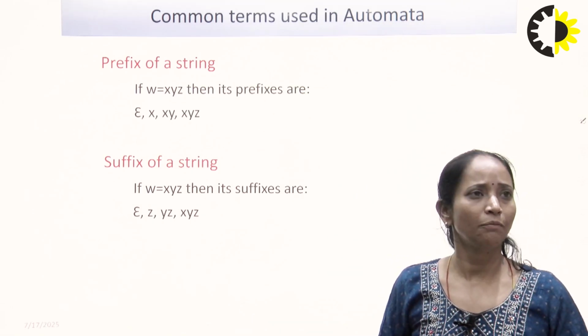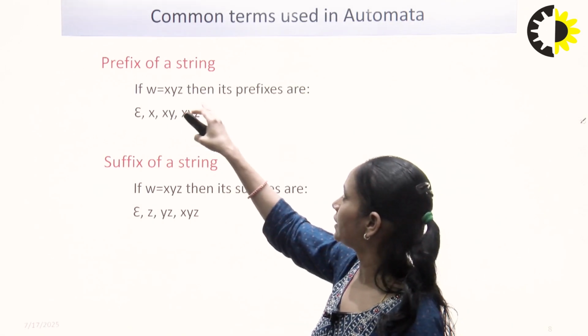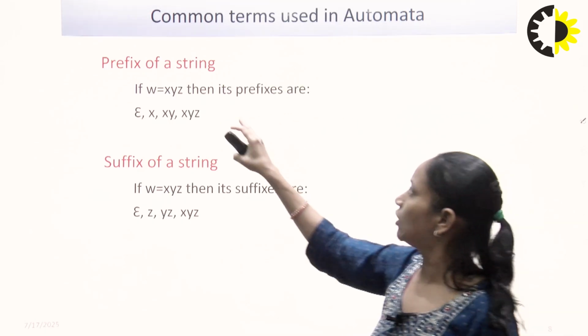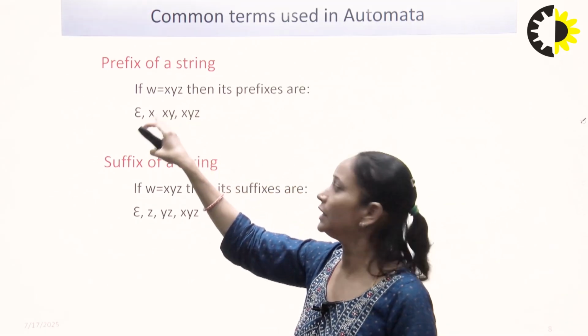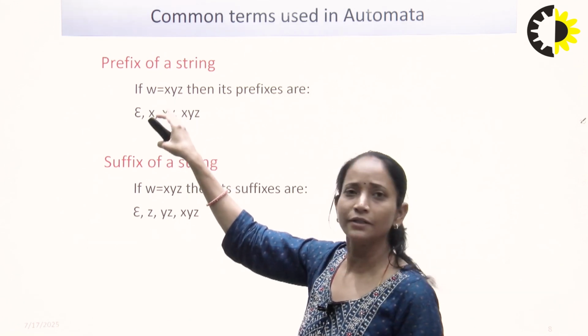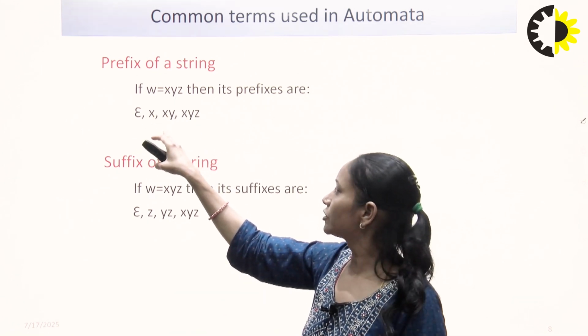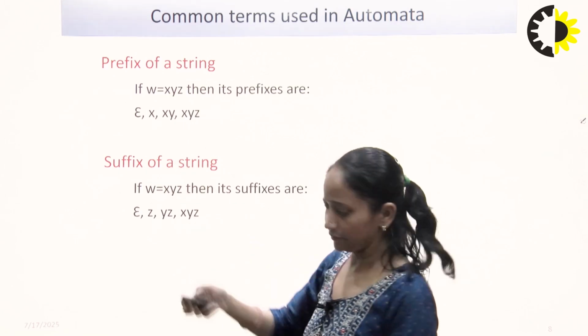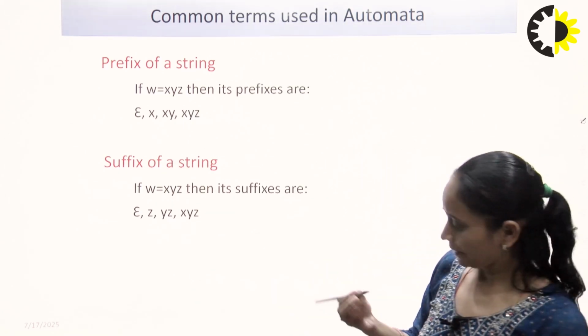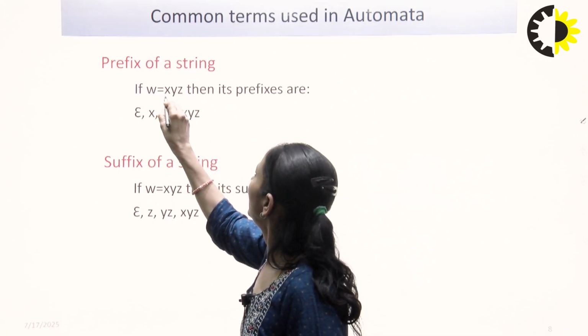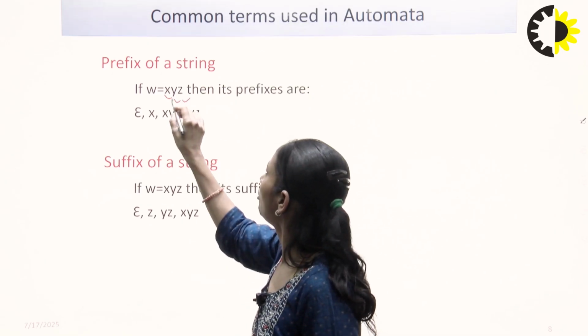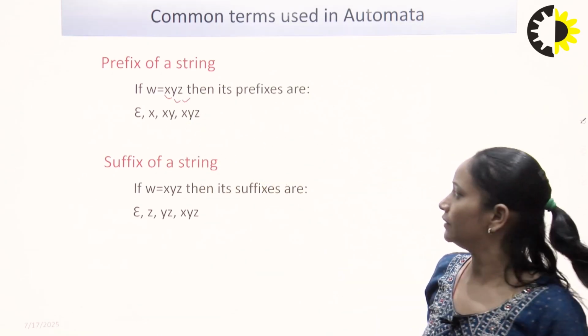Prefix of a string. If W is equal to XYZ, then what can be the prefixes for XYZ? Either epsilon, or X, or XY, or XYZ.